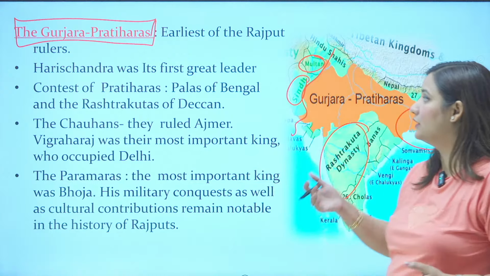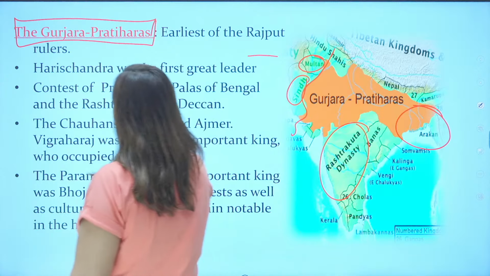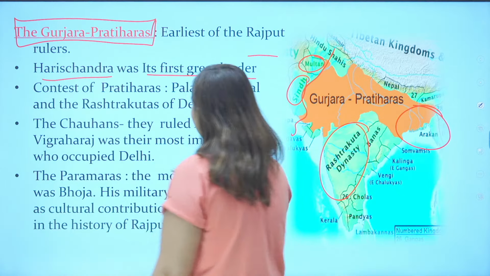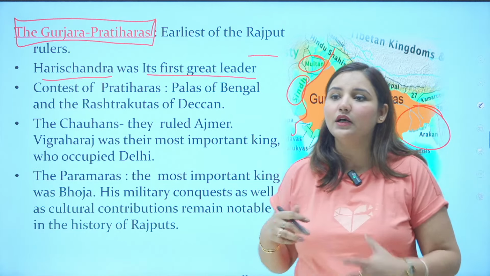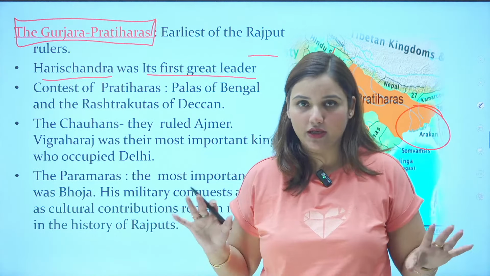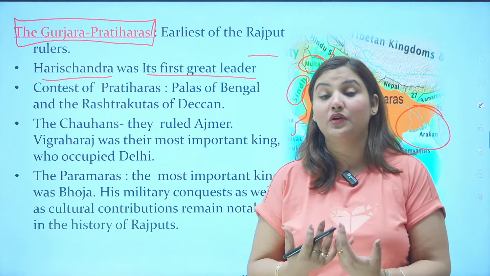Now understand, the Gurjar Pratiharas were the earliest of the Rajput rulers, and Harish Chandra was their first great leader. Do you remember Raja Harish Chandra? He was a great ruler and he never used to tell a lie. Okay, so he is known for his truth. He is known for his loyalty.